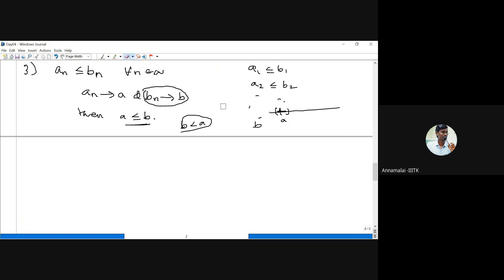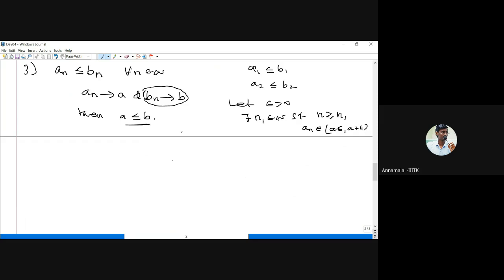I fix one epsilon, and an converges to a. Therefore, we have some stage, I call it n1 in N, such that for all members after that stage, an belongs to the interval (a minus epsilon, a plus epsilon).